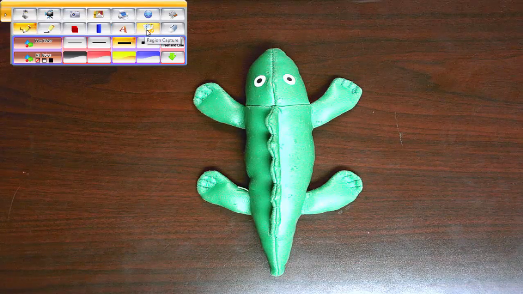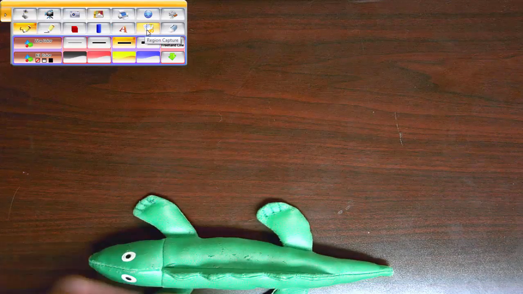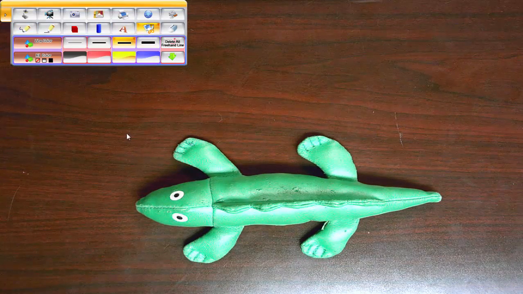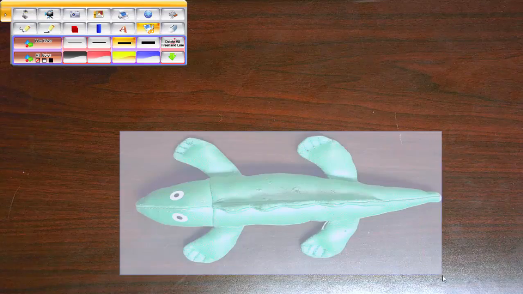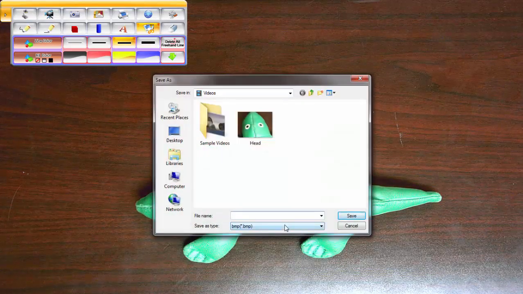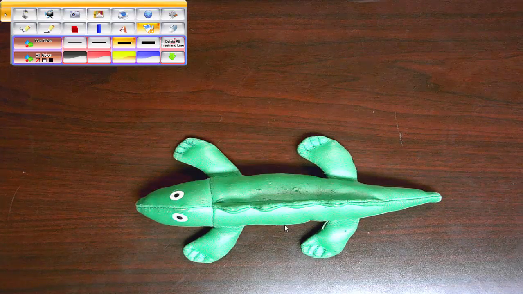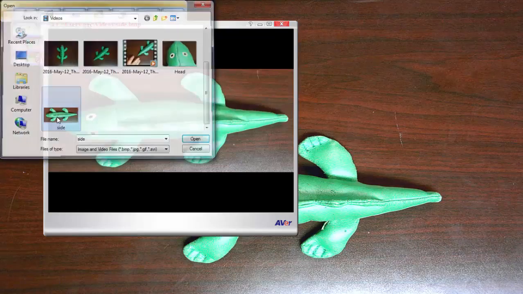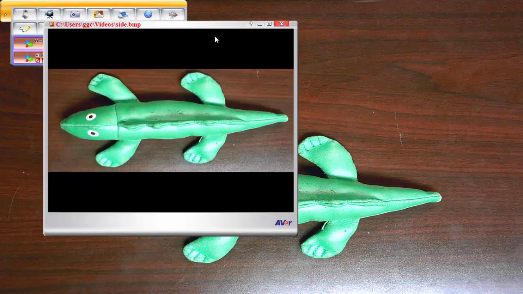Okay, and then this region capture. This region capture is pretty cool. I'm going to throw this guy on his side right here. And this region capture allows me to basically take an image capture of that particular region, and I'm going to name it side. And now, if I go to my gallery, instead of having the entire desk as the background, I now just have the alligator with minimal distractions around.